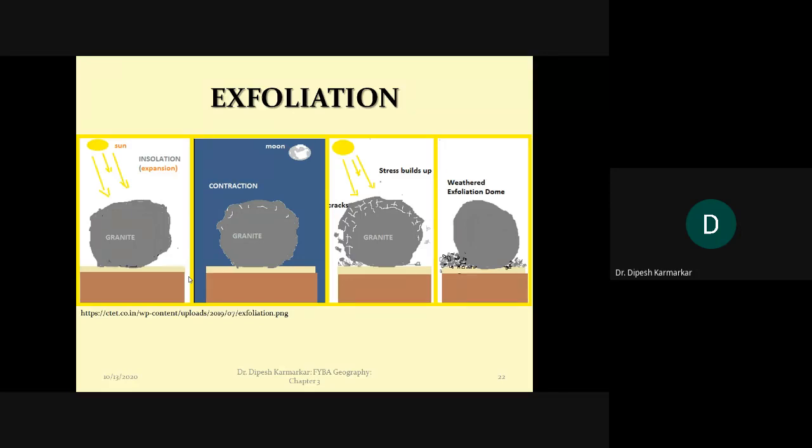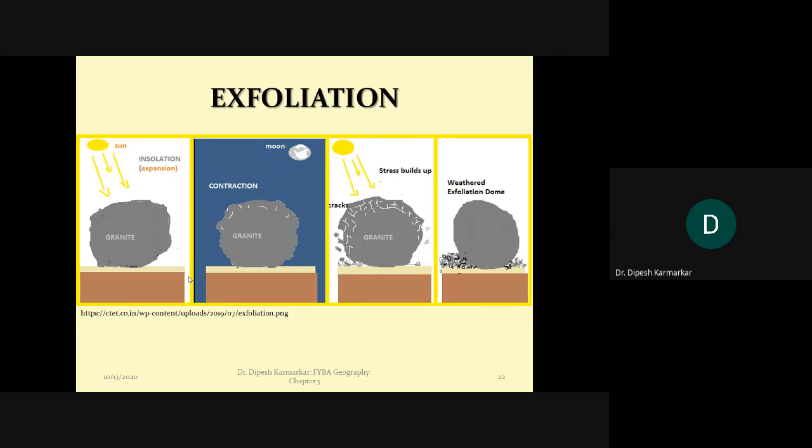In the first, we have seen that it occurs in case of very large blocks of rocks. So a very large chunk of rock gets separated, because of expansion and contraction, by development of cracks. So that is what block disintegration is. In case of granular weathering, weathering occurs grain by grain, granule by granule, and in case of exfoliation, weathering occurs layer by layer. So that is the difference between the three,